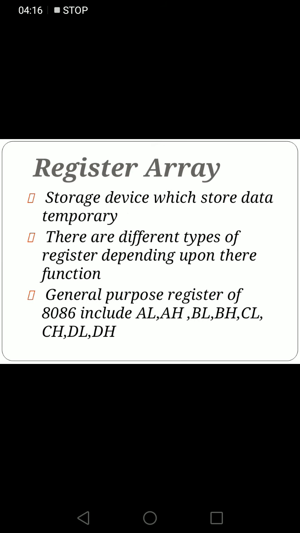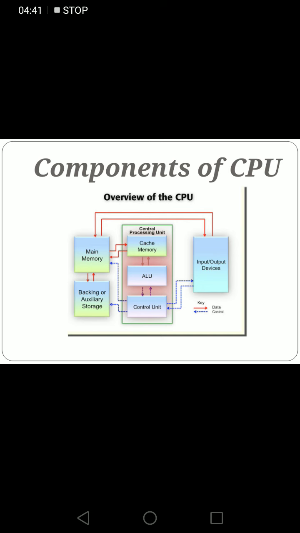Next topic is register array. The register array processes the data through a number of registers that act as a temporary fast memory location. Register array stores the data. It consists of different registers depending upon their function and identified by letters such as B, C, D, E, H, L and accumulator. You can see components of CPU.